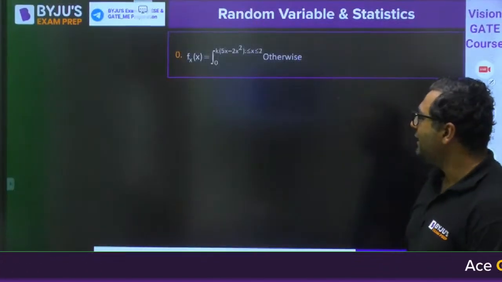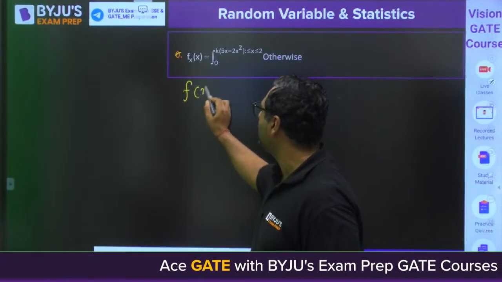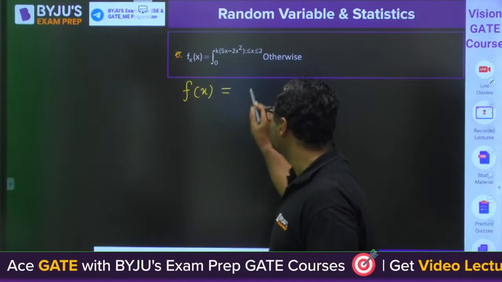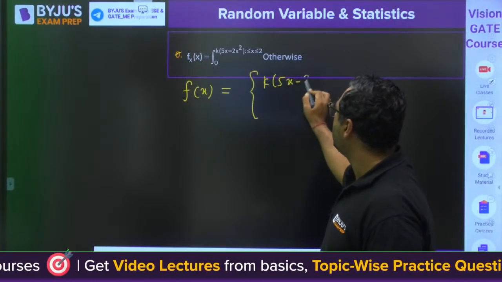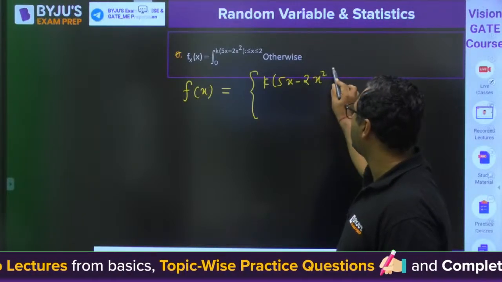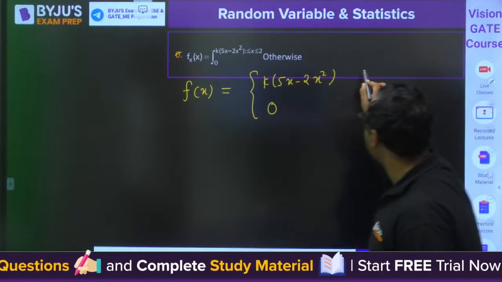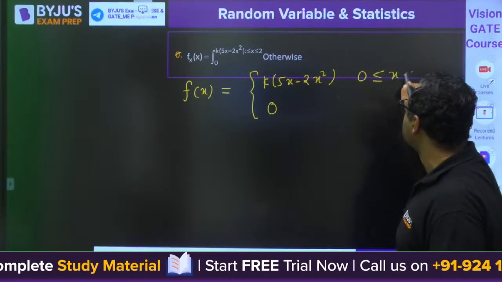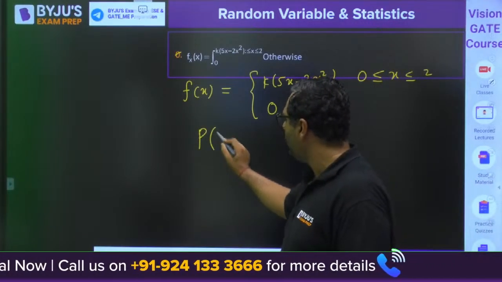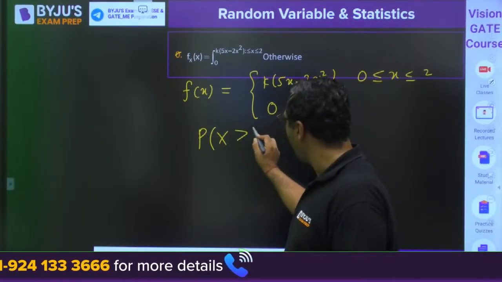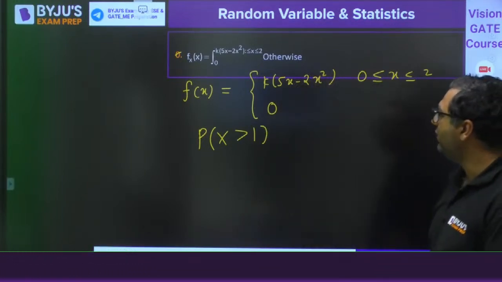And guys, this question, I am writing, the statement is slightly not correct. Fx is k into 5x minus 2x square, and it is 0 otherwise. So I am telling you the range: it is when 0 is less than or equal to x less than or equal to 2. And you need to find the probability of x more than 1. So this is an example of a continuous random variable.